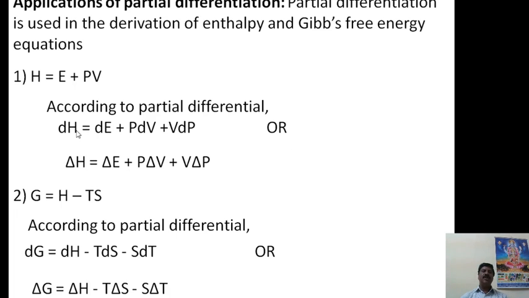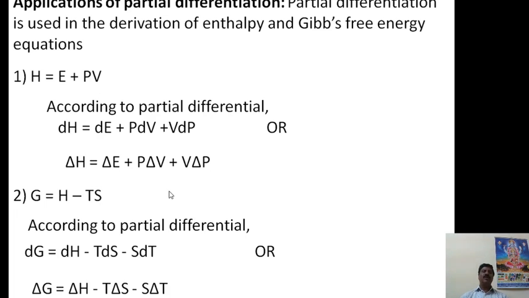Or we can also write delta in place of d: delta H is equal to delta E plus P delta V plus V delta P. This is called partial differentiation, by using the enthalpy equation H is equal to E plus PV.